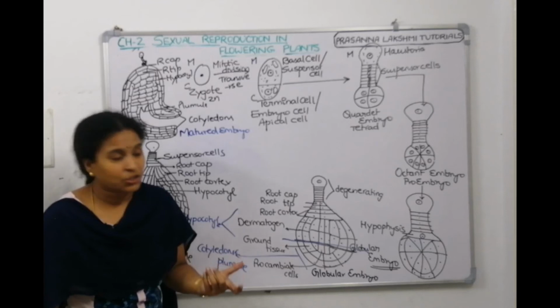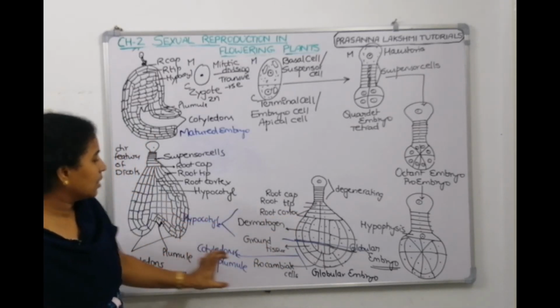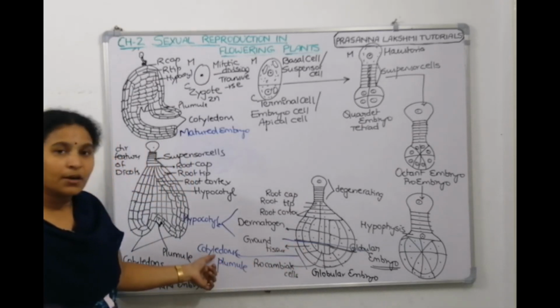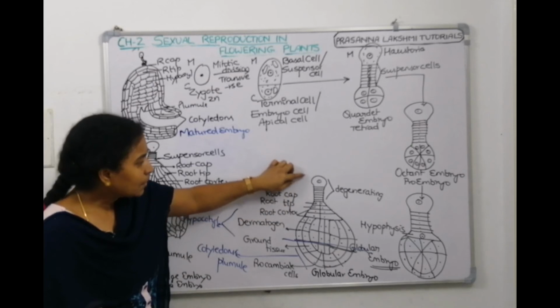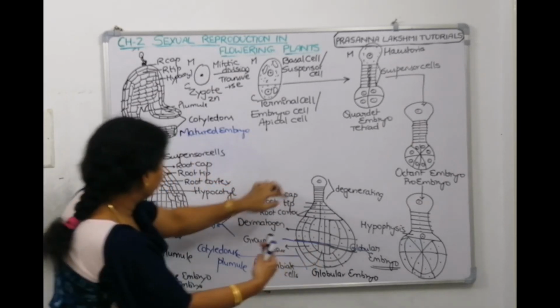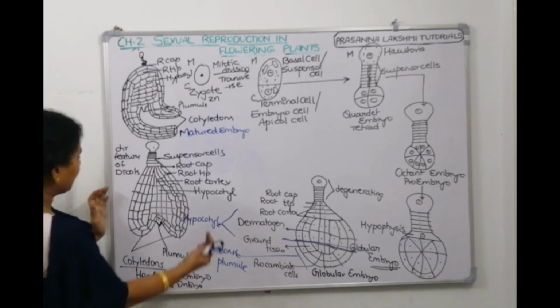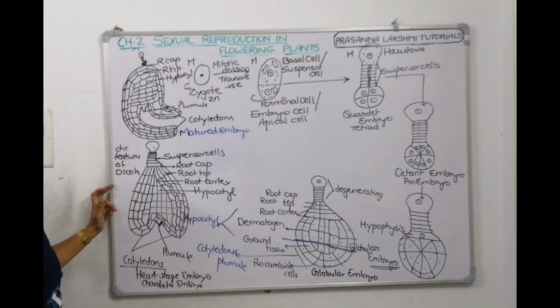If we want to see the structures, then the outer region, this upper portion will make the hypocotyl, the lower portion will make the cotyledons and the plumule. So we have drawn one structure here. Because of this haustorial pressure, it will shrink from the bottom, the cells will grow like this, and it will become a cordate embryo, a heart-shaped embryo, which is a characteristic feature of dicots.